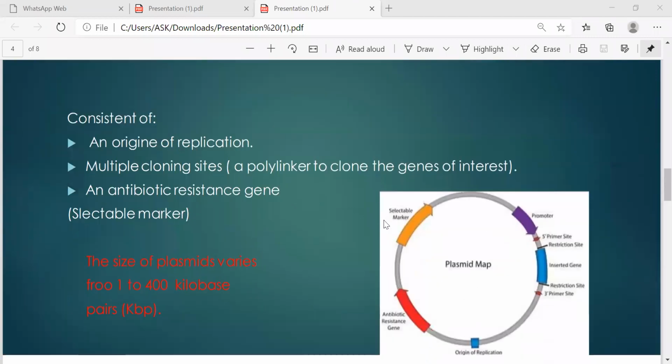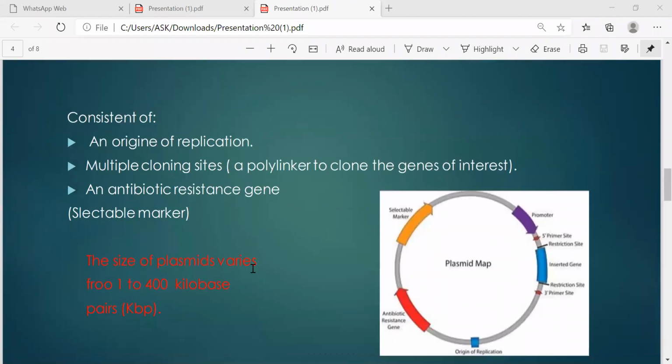Structure of plasmid. Plasmid consists of an origin of replication, polylinker, and antibiotic resistance gene. Origin of replication is the place where DNA replication begins, enabling a plasmid to reproduce itself as it must to survive within a cell. The replicons of plasmid are generally different from those used to replicate the host chromosomal DNA, but they still rely on the host machinery to make additional copies.